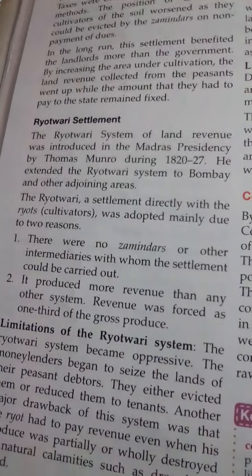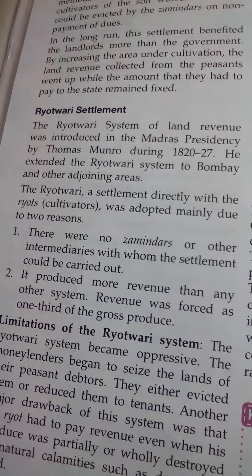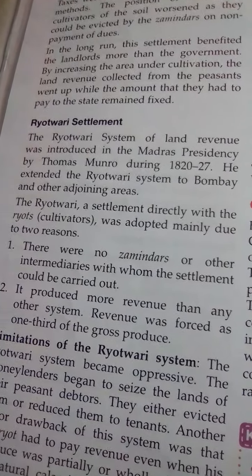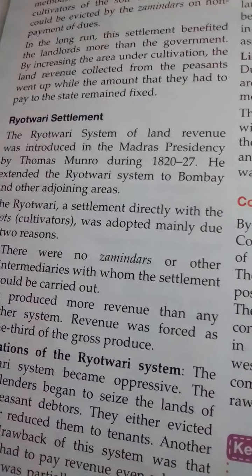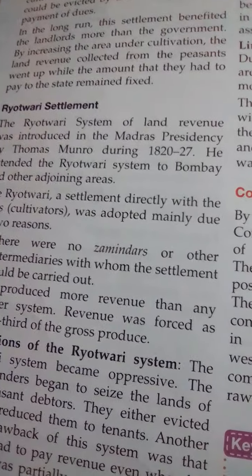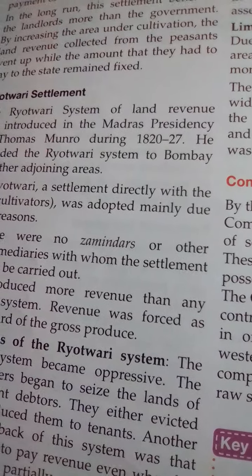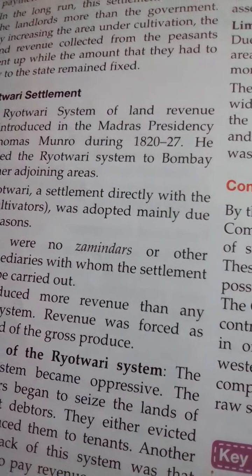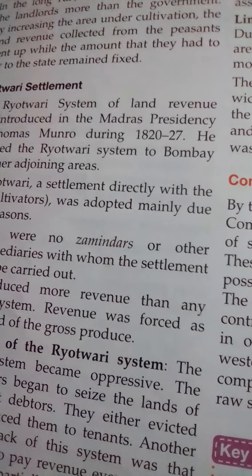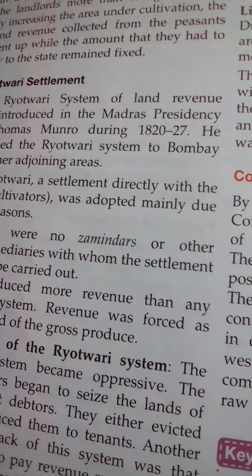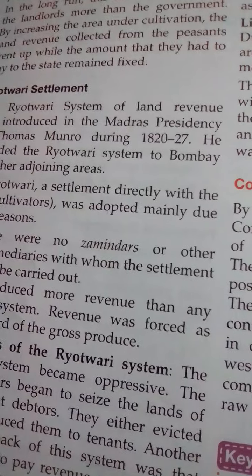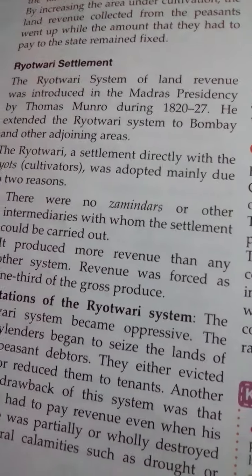Next comes ryotwari settlement. This system was introduced by Thomas Munro in 1820-27. He extended the ryotwari system in Bombay and other adjoining areas. In this system, there were no zamindars and other intermediaries. Revenue was fixed as 1/3 of the gross produce.